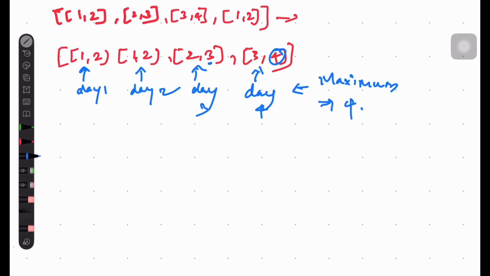Here we can attend only one meeting on any day, so we can choose the greedy approach, because once we sort, we can take any meeting on any day, based on the days and the intervals. So this is day 1. Whatever events are present, we put them in an array.